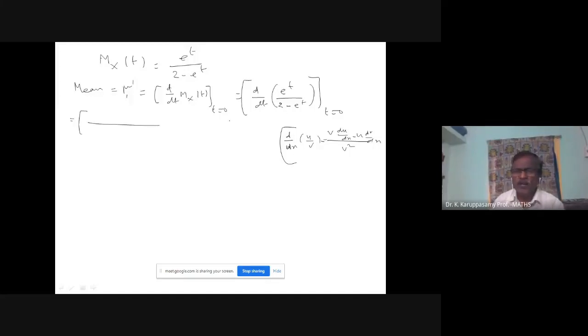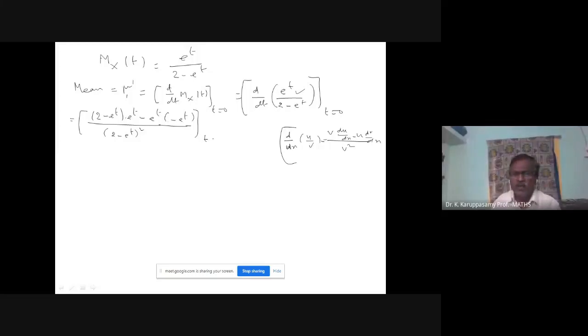First v squared, 2 minus e power t whole squared. First you put v squared in the denominator. Then starting from v in the numerator, that is 2 minus e power t into the differentiation of e power t. E power t differentiation is e power t. Then e power t into the differentiation of 2 minus e power t, which is minus e power t.